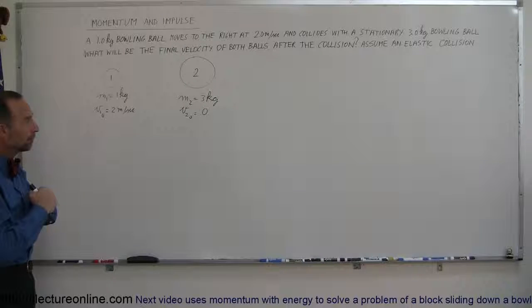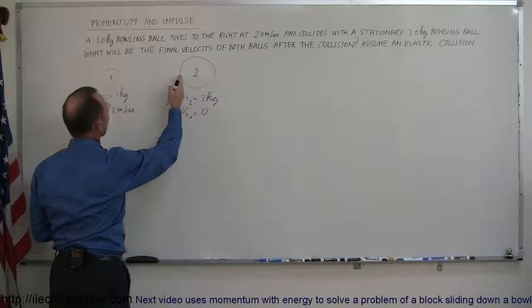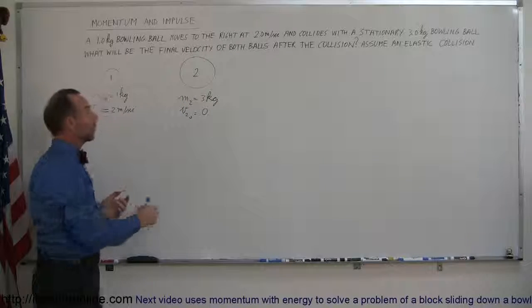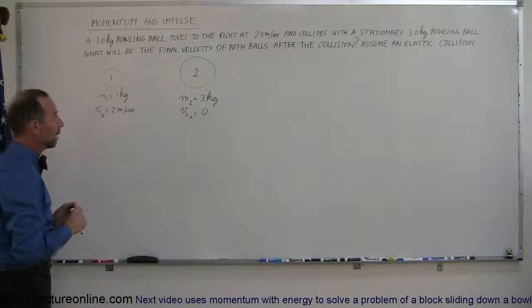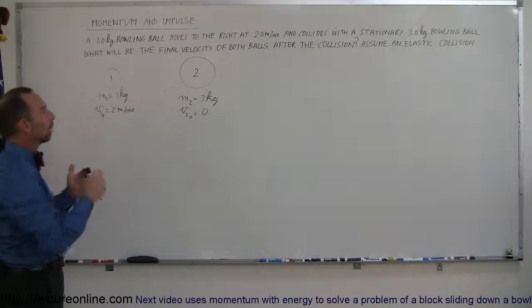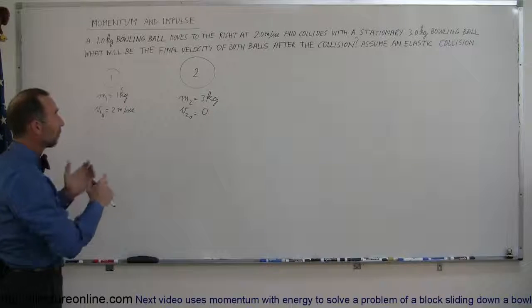Now they will collide, and I'm assuming that the small bowling ball will collide with the big bowling ball and be pushed backwards, and the big bowling ball will be pushed to the right. But again, not 100% sure that will happen. We're not sure what will happen to the two balls. The equations will let us know what happens by solving the problem.